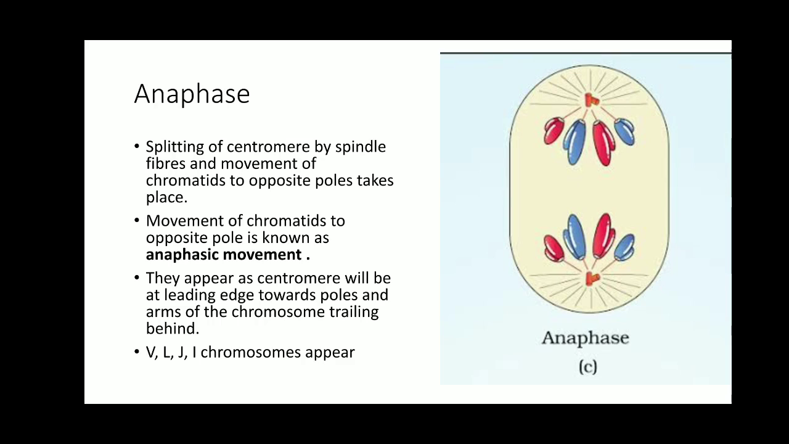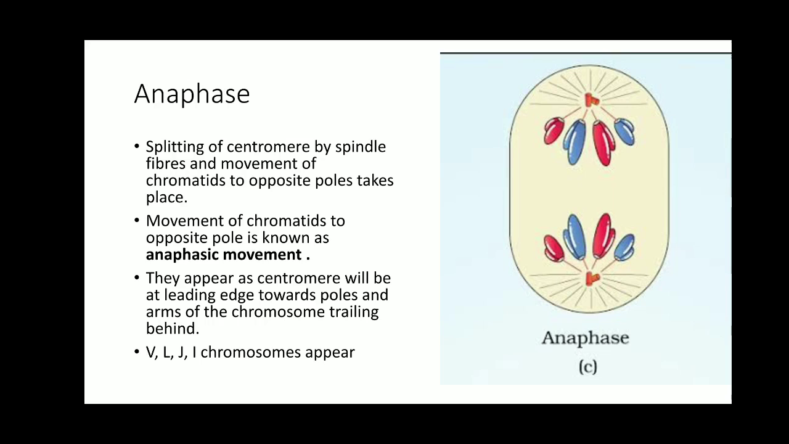What happens? The centromere of each chromosome arranged at the metaphase plate is split by the spindle fibers, and the chromatids are going to be moved towards each pole. Now there are two sister chromatids for each chromosome, so each chromatid will be moved to the opposite pole. Each sister chromatid will be moved to the opposite poles, which is known as anaphasic movement. As the chromatids move from the equatorial plane towards the poles, the centromere will be at the leading edge.